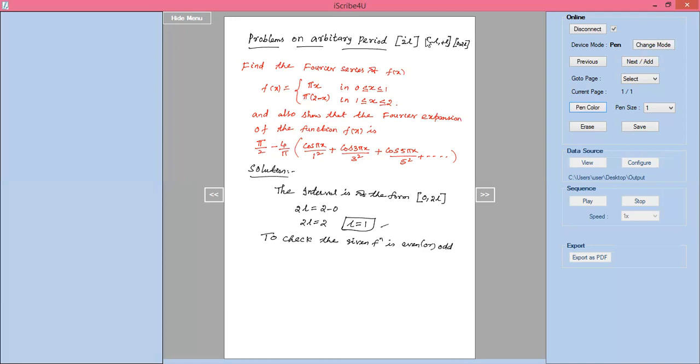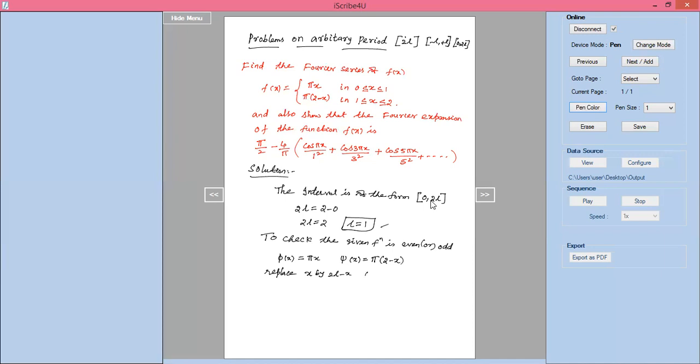I will take first phi of x equal to pi x, and psi of x equal to pi into 2 minus x. This is psi of x. Now replace x by 2L minus x. Why 2L minus x? Interval is 0 to 2L. That's the way. Replace x by 2L minus x.